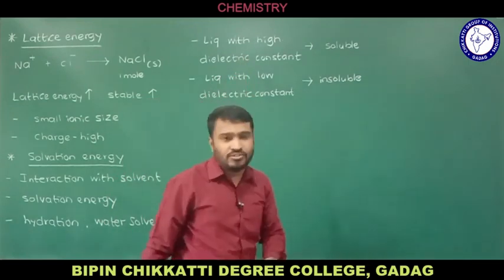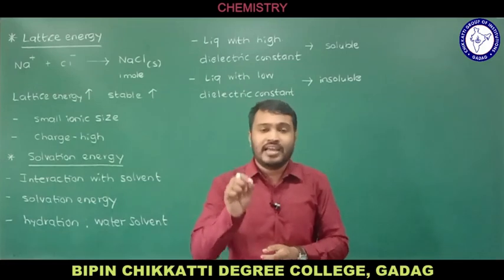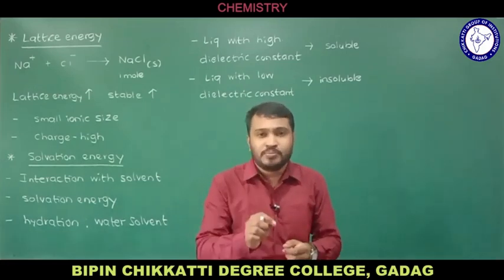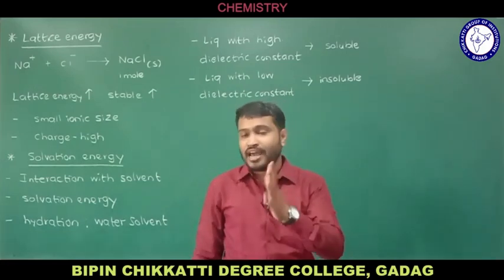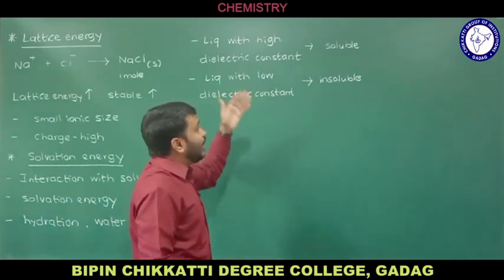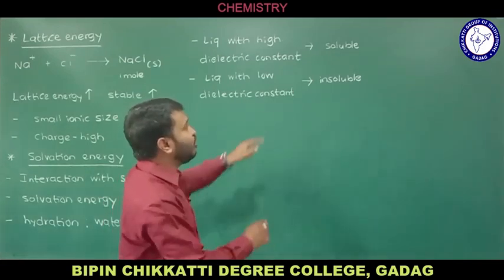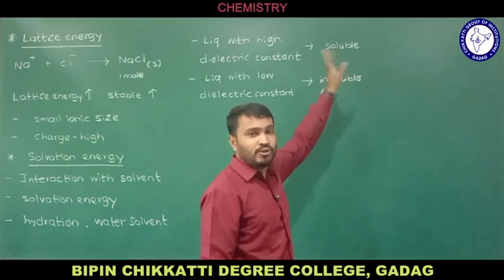If any liquid has a high dielectric constant, that dielectric constant helps reduce the electrostatic force of attraction between the ions, and therefore the ions of the ionic solid may interact with this solvent so that the ionic compound is going to be soluble.